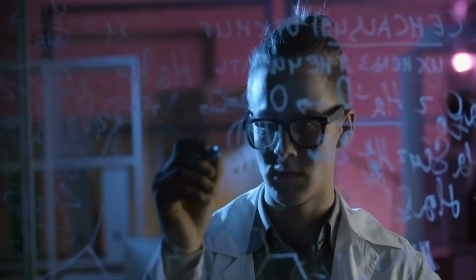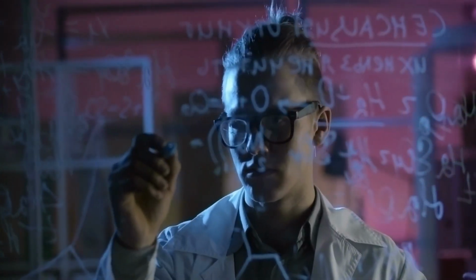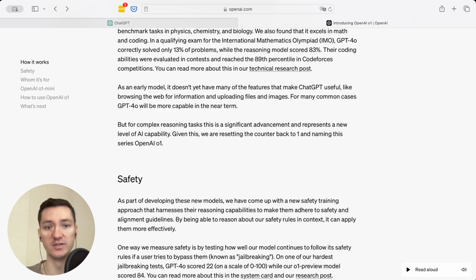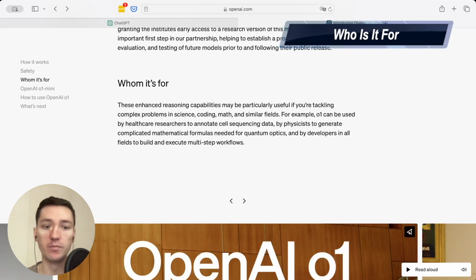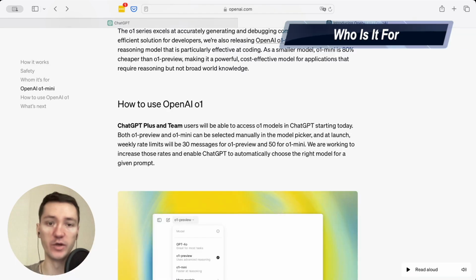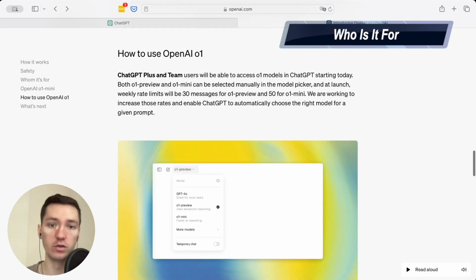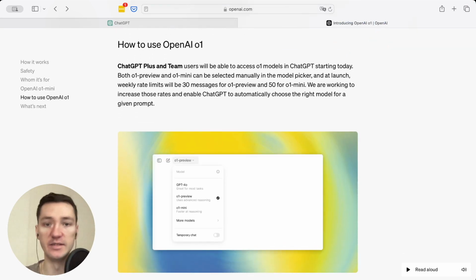The model will think, should this person be granted access to the specific information, for the specific context, and for the specific results of the search? Here is also information about who it is for, and we have different cases for biology, economics, physics, debates. So for the most complicated tools and tasks you need to solve, you can input the information here.